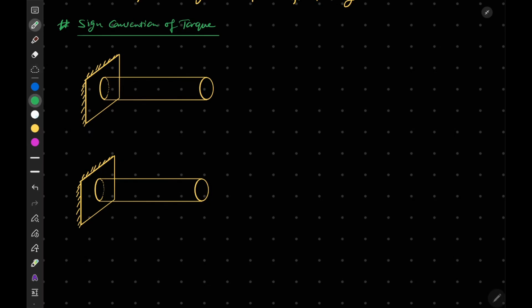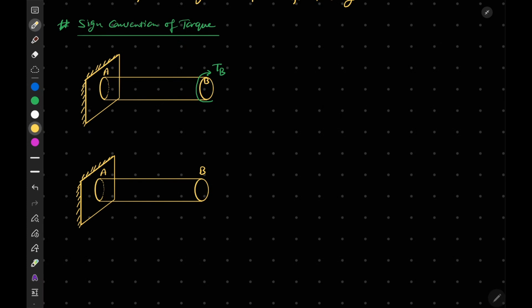Let's say that this point is our A, this point is our B. Okay, A and B. Let's say that a torque is applied, and that torque is in the clockwise direction. Let me draw it again. Let's say this is our torque at B, and of course this point is our B.